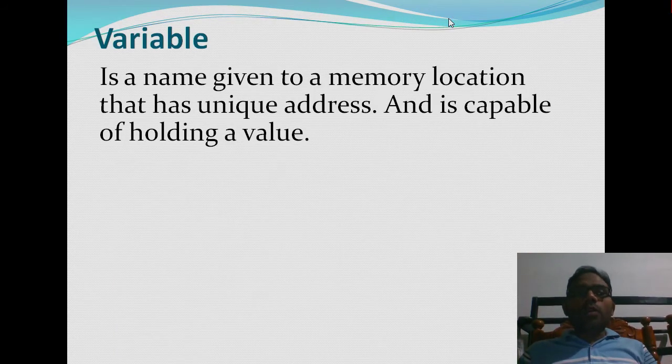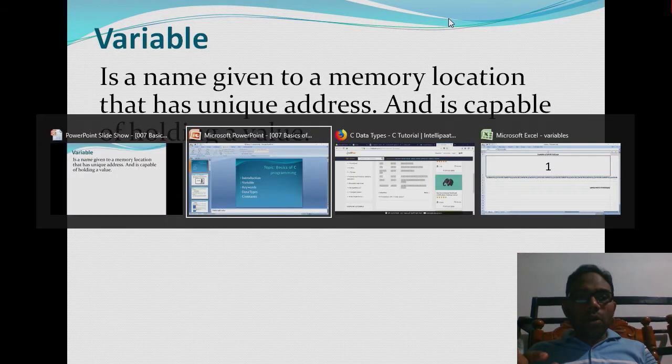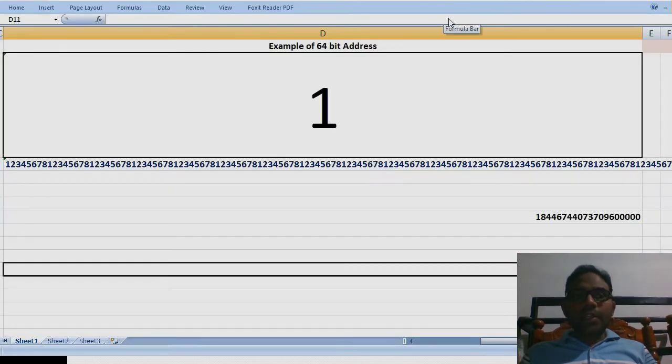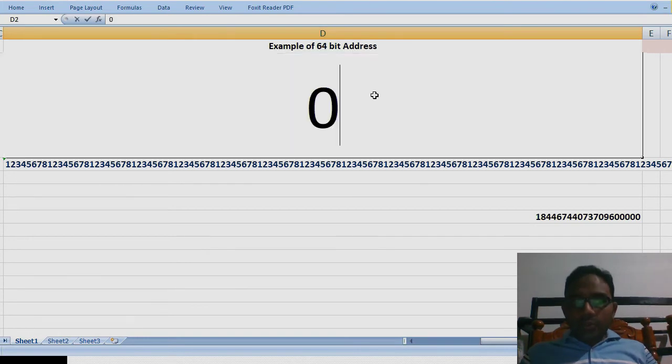Now let us see what a variable is. A variable is a name given to a memory location that has a unique address. Every computer has memory, and every memory's tiniest part is either a value 0 or a value 1. For example, here I am showing value 1. A computer either stores value 0 or value 1.